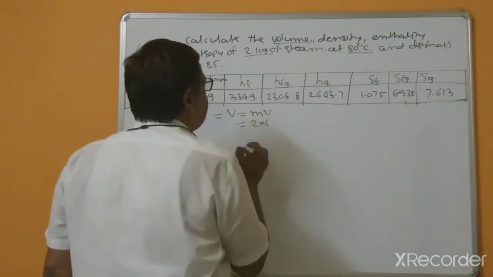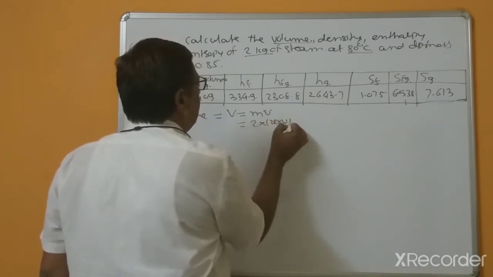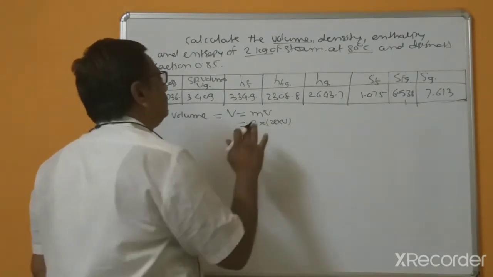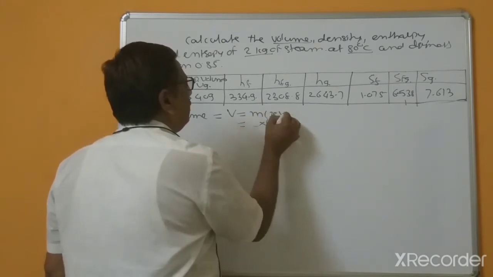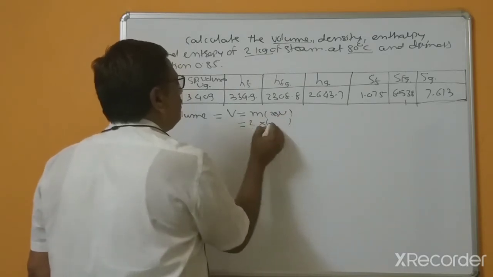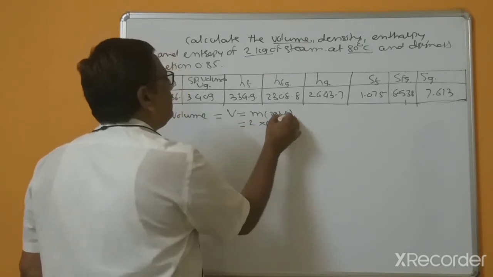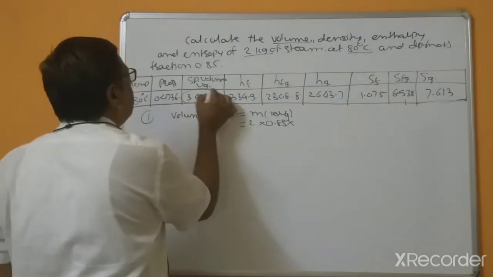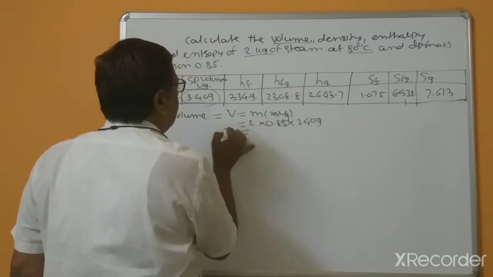So here this is x into Vg, which is 2, dryness fraction equal to 0.85, and Vg is 3.409.